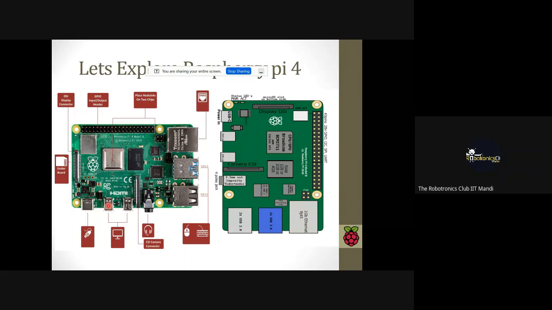Just plug the HDMI cable here and one side to your monitor, and you get the display of what is happening inside the Raspberry Pi board through that HDMI cable. And this is the power supply. You can give the power supply to the Raspberry Pi board from this port.